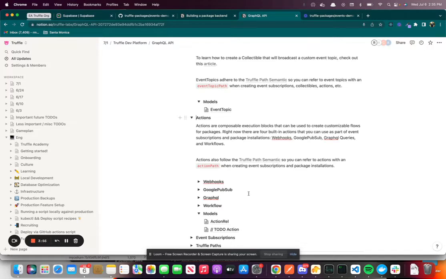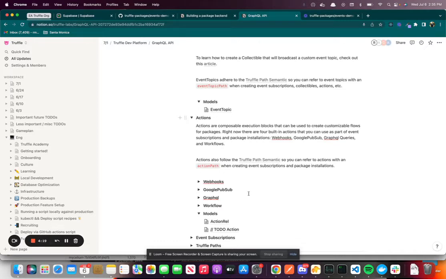We also have a really cool action called the GraphQL action, which is what it's named: actions to execute GraphQL queries directly against the Truffle API. We are actually going to showcase that as part of package installations. Oh, gosh. Forgive my cough today.